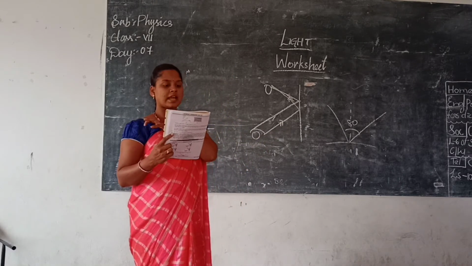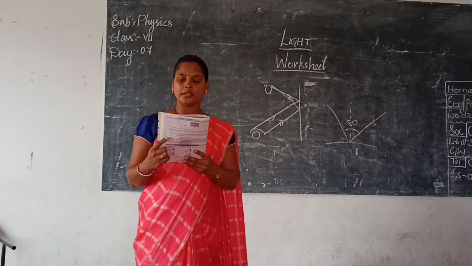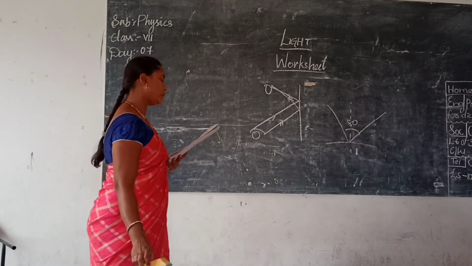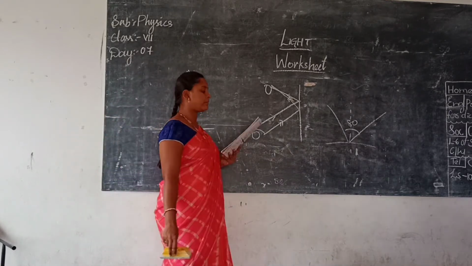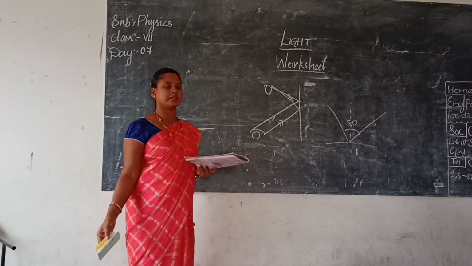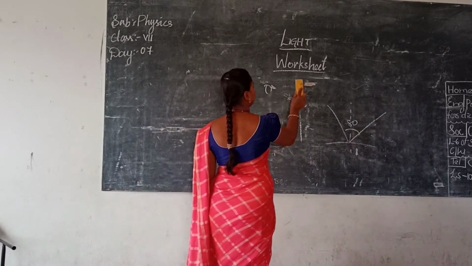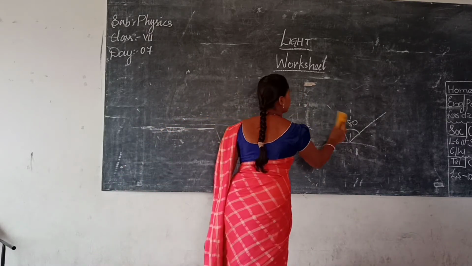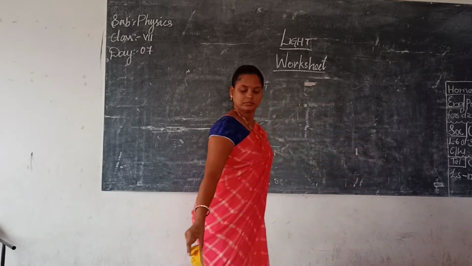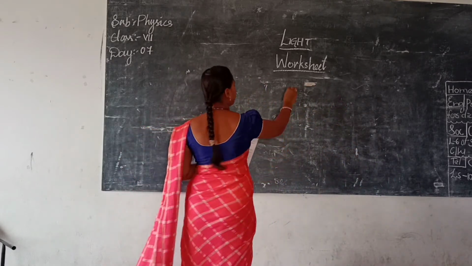Two men are standing in front of a plane mirror as shown. When man A looks into the mirror, how far away from him will man B's image be? This is a mirror.